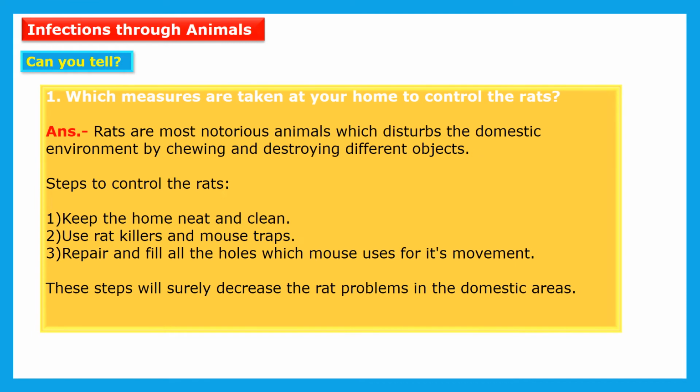Now let us see the next topic, that is infections through animals. Now children, we have seen there are some infectious diseases that we get from person to person, from human beings only. But there are some diseases that we get from animals also. So let us study all these diseases.